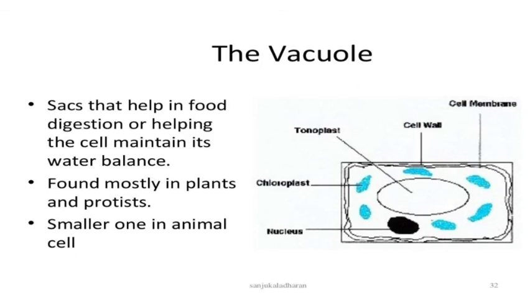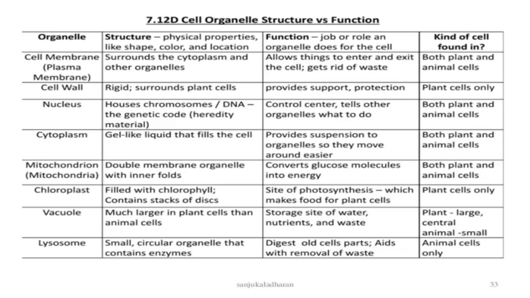This is the vacuole, present mainly in plants and protists, and small in animal cells. It is for storage of food. These are the overall cell organelles and their functions: cell membrane, cell wall, nucleus, cytoplasm, mitochondria, chloroplast, vacuoles and lysosome. We studied it.